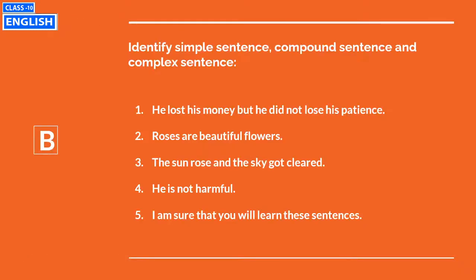Question number 1. Identify simple sentence, compound sentence and complex sentence. From those 10 sentences, you have to find out which is simple, compound and complex. First one, he lost his money but he did not lose his patience. As there is a coordinating conjunction but, this is a compound sentence. Question number 2, roses are beautiful flowers. This is a simple sentence. The sun rose and the sky got clear. Very easy. This is a compound sentence. Question number 4, he is not harmful. It is a simple sentence.